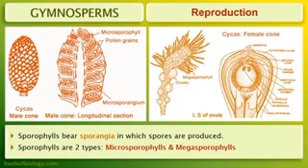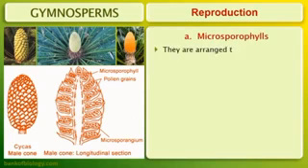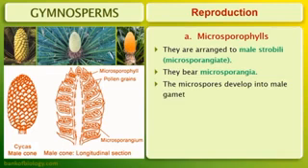Then the second one, megasporophyll. It is arranged in a female strobilus. It bears the megasporangium, called the ovule. The megasporangium mainly consists of a body called the nucellus. It is protected by envelopes. Each megaspore mother cell is differentiated from a cell of the nucellus.